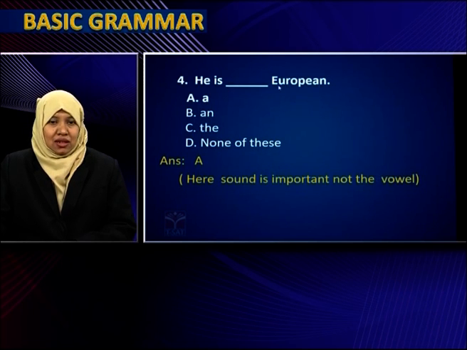He is a European. And if you use 'an', it will be wrong. Always focus on the pronunciation as well as spelling. Sometimes the spelling will be of a vowel but the pronunciation will be of a consonant. So you have to remember that this word is starting with E, though it is a vowel, but you have to listen to the pronunciation, you have to concentrate on the pronunciation. European, it is a consonant sound. So here 'a' is used.